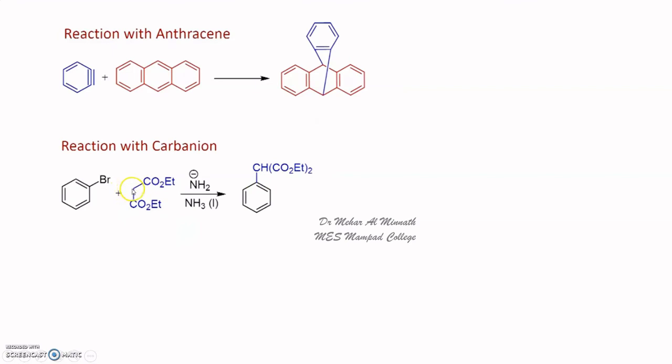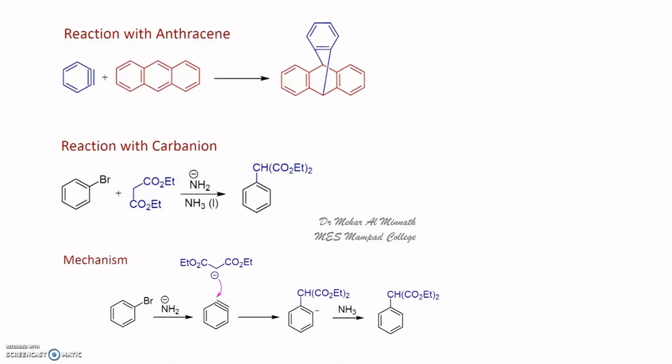Now this is a carbanion attack. This is a nucleophilic reaction. This carbon is acidic over here. This methylene hydrogen is acidic and can be easily removed by the base, and this will replace the bromine, and you get the nucleophilic substituted product. Okay, that is a reaction with a carbanion. A C-C bond is formed. See that here you have the mechanism. This carbanion formed will attack the benzyne, and you get a product.